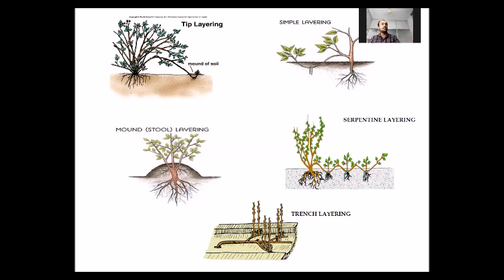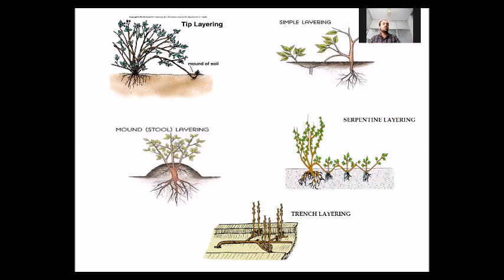Simple layering is the same as tip layering, except that no tip portion is taken for layering. Any part of the shoot can be buried into soil, and it can be forced to develop new roots. It is simple layering. The third one is serpentine layering.